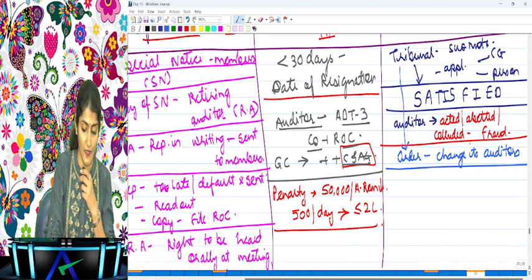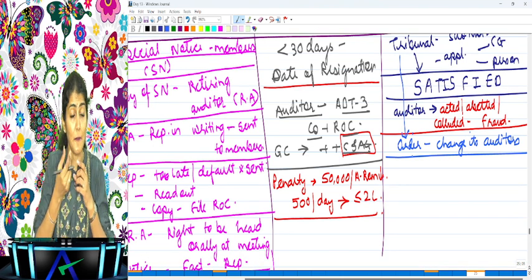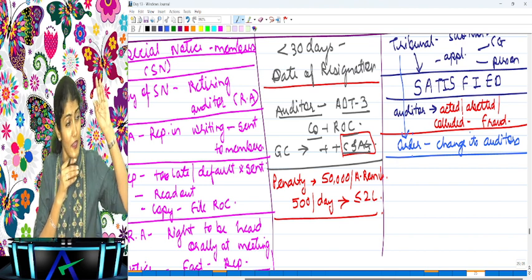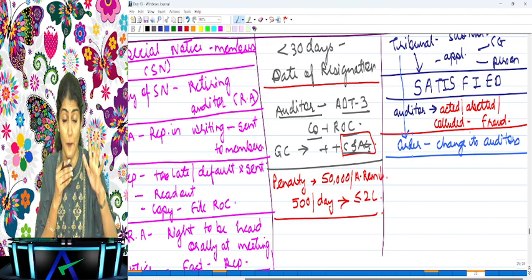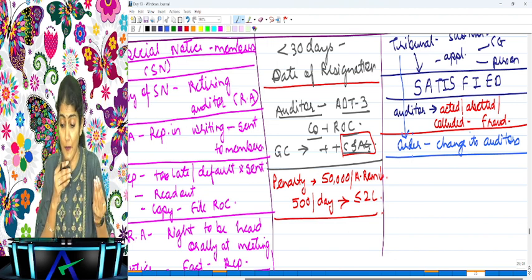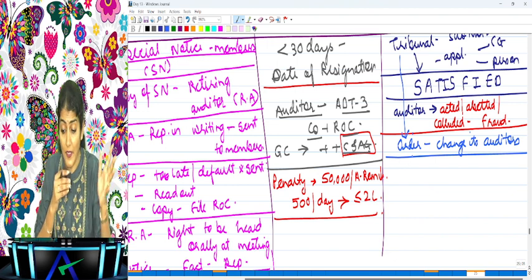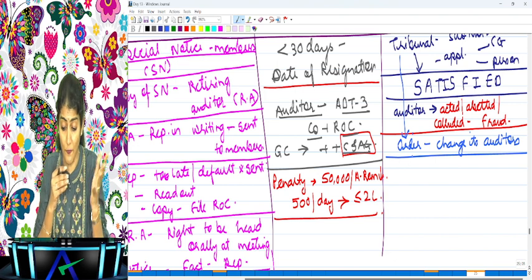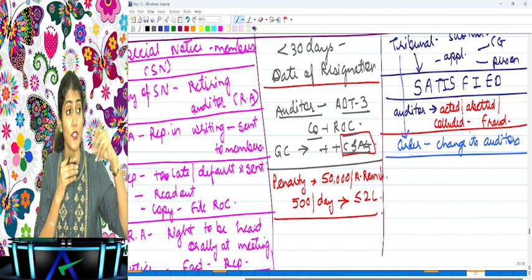What is the first sentence? The tribunal either suo moto, on its own or based on an application received from CG or any person concerned. The tribunal is satisfied, 100% sure. What is it satisfied about? That the auditor of the company has acted in a fraudulent manner or has abetted. Abetted means assisted, and colluded means participated. So assisted or participated in any fraud by or in relation to the company or its directors or officers, the tribunal may by order direct the company to change its auditors.